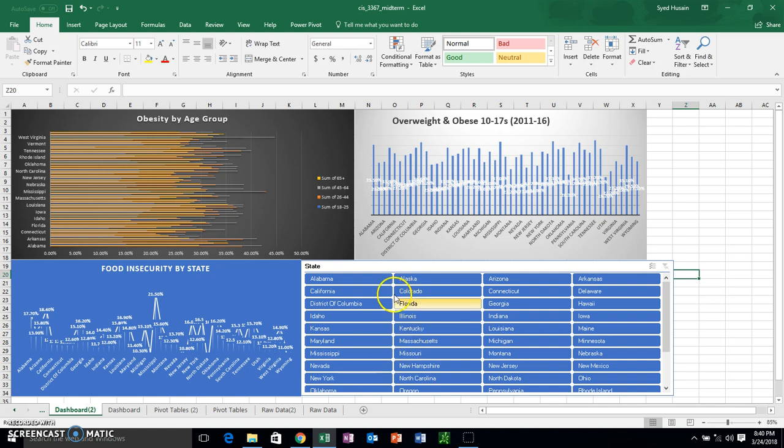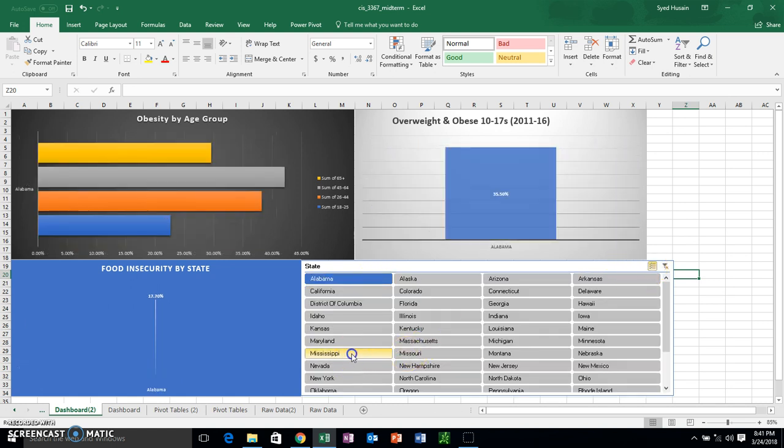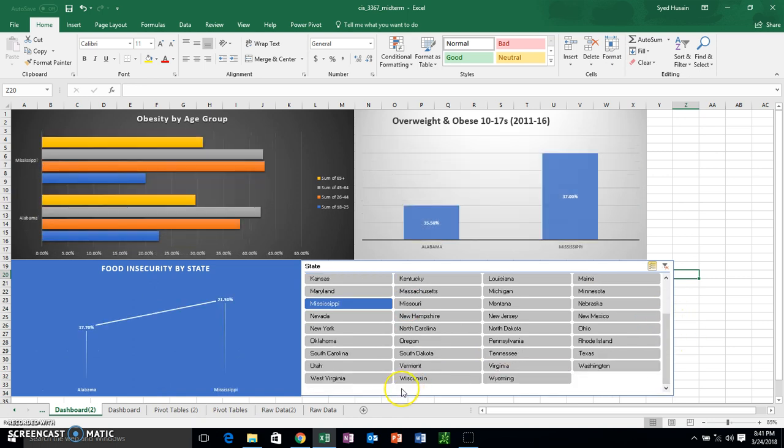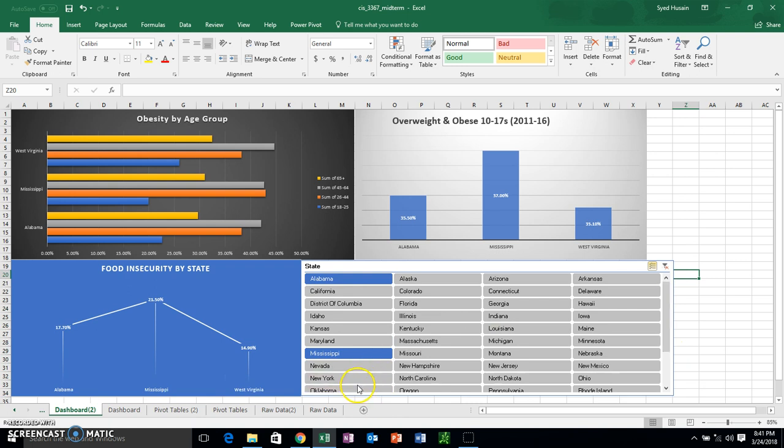It's such a powerful and important tool. So let's put my 3 infamous states: Alabama, Mississippi, and West Virginia. And yes, I do call them infamous states. And then I want to include 2 states that contrast these 3.